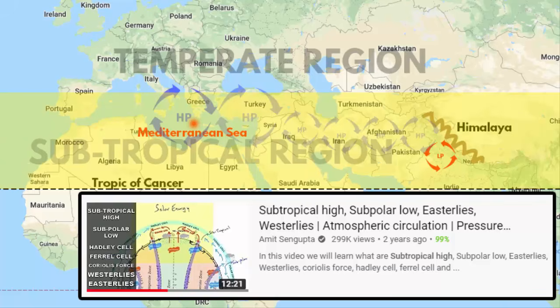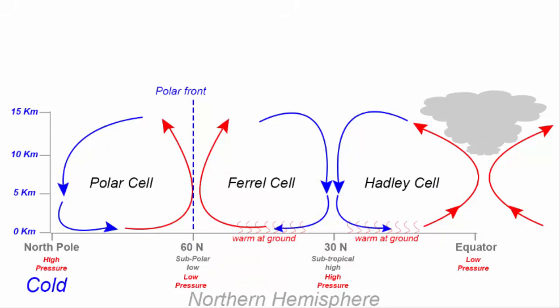Now once you understand why subtropical region is a high pressure zone, the next thing that you need to understand is that at the subtropical region, here the cool air from the polar region and warm air from the equatorial region collides and sinks, and that is how high pressure zone is formed in the subtropical region. When the air descends at the subtropical region, one branch of that air goes towards the equatorial region and the other goes towards the polar region.